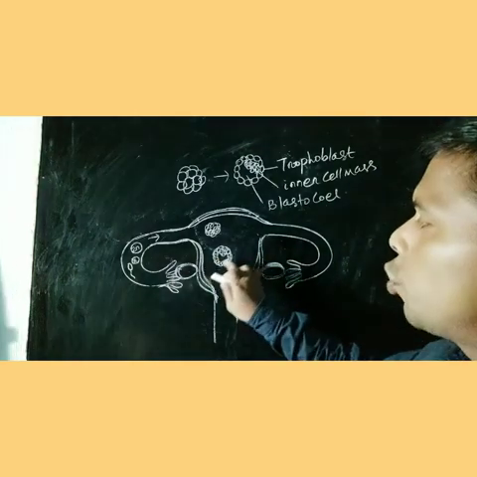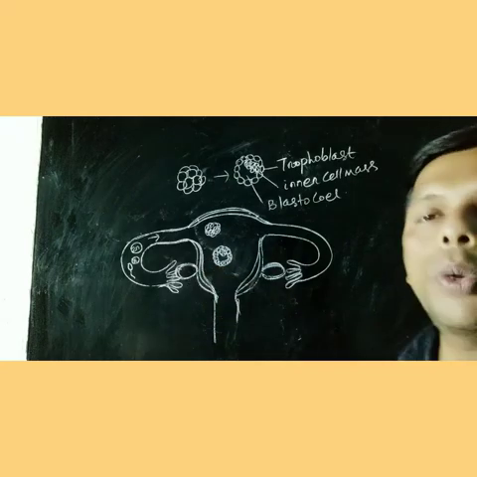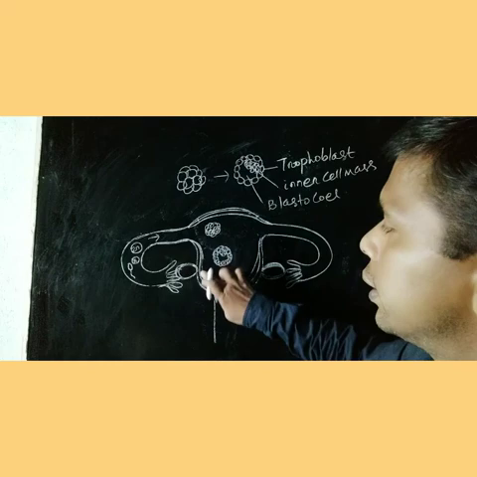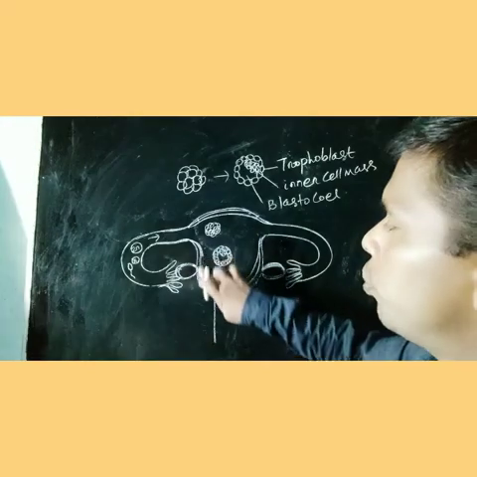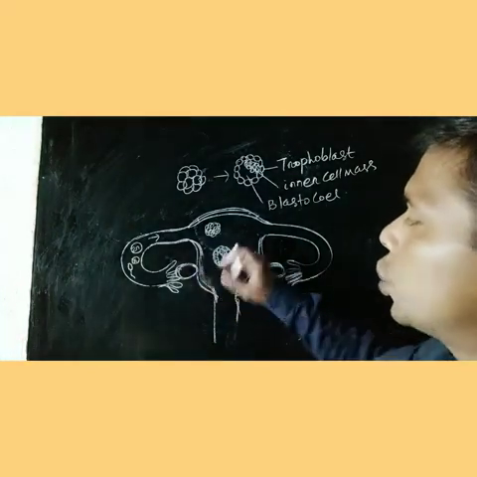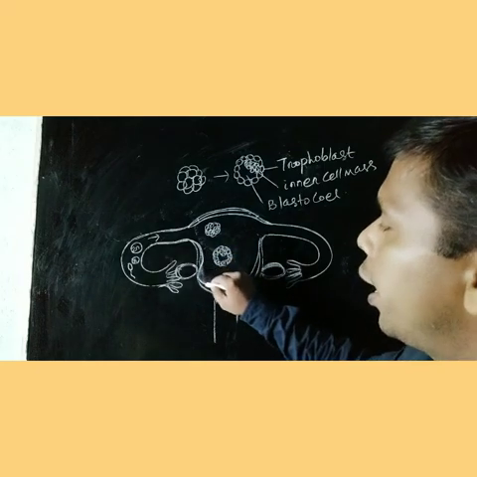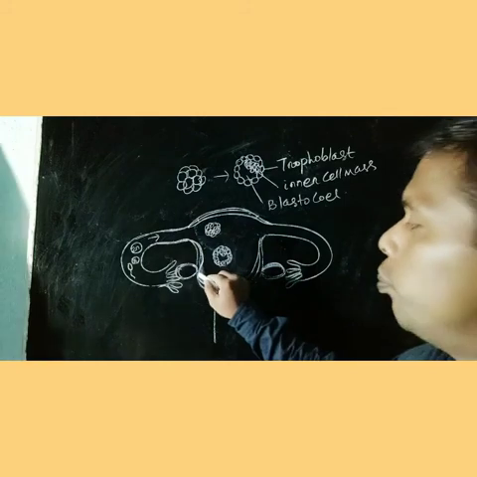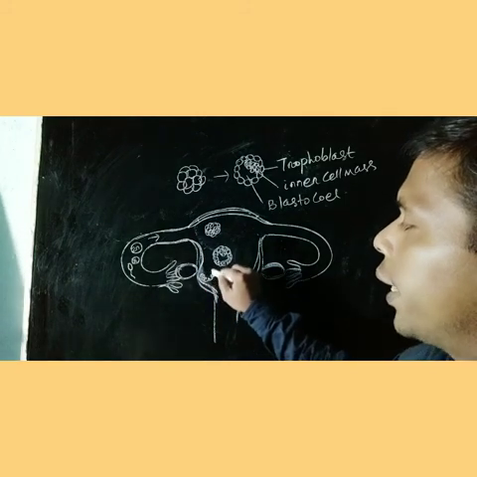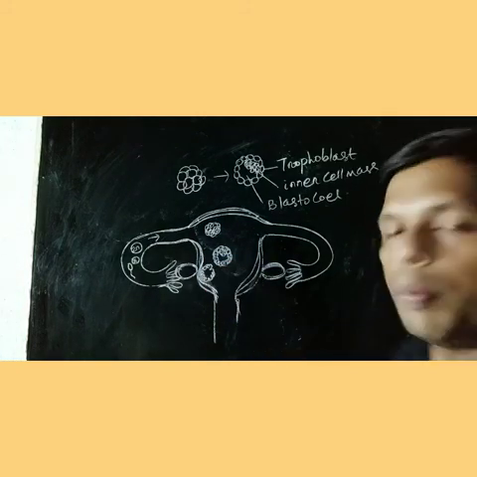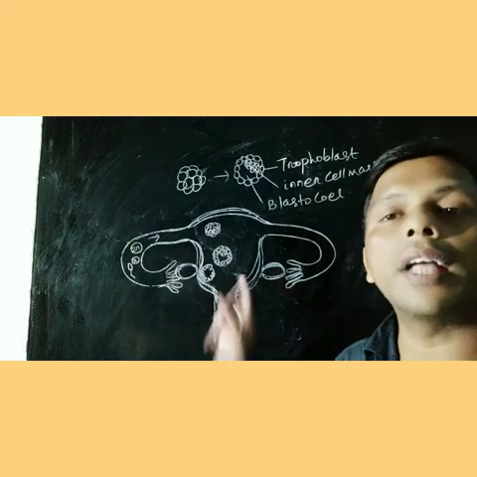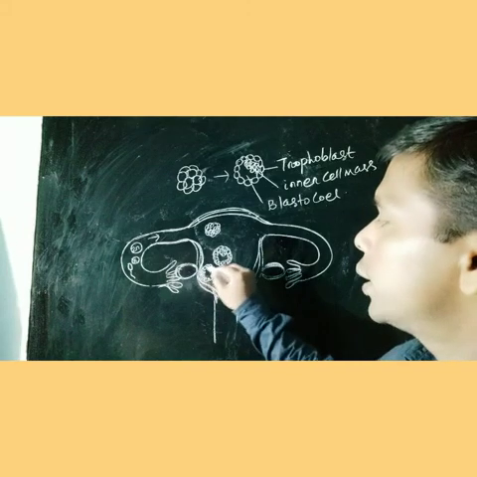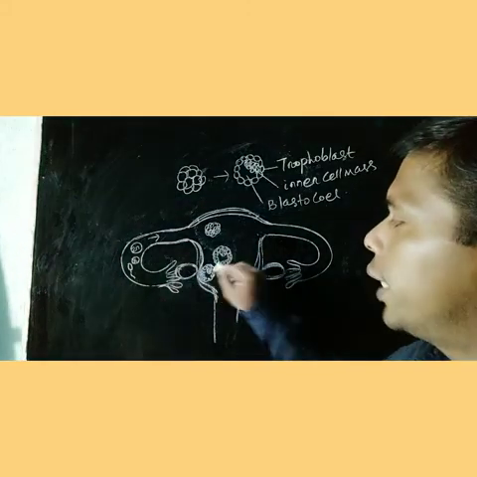When this trophoblast comes in contact with the endometrium, what happened? The endometrium started dissociating. It produced a pocket-like structure, a depression, and the blastocyst gets attached to it. The blastocyst gets attached to the endometrial cavity. This process is called implantation.